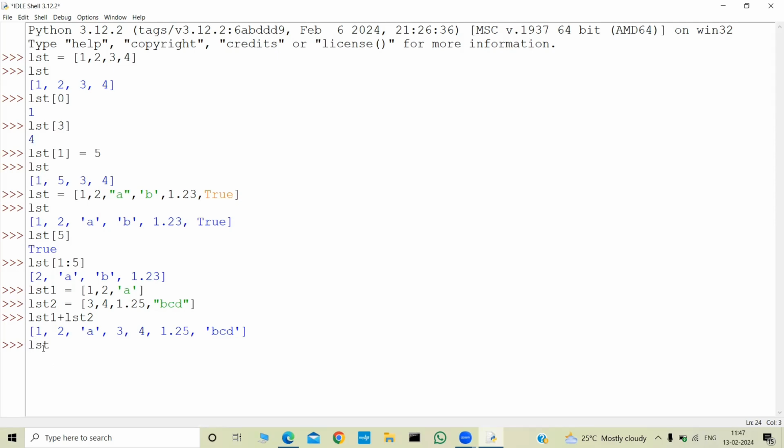We can also do it like this: list is equal to list1 plus list2. And if you print list, we get the same result. We assigned the concatenated result into another variable called list, and we printed it, and that was the same result.